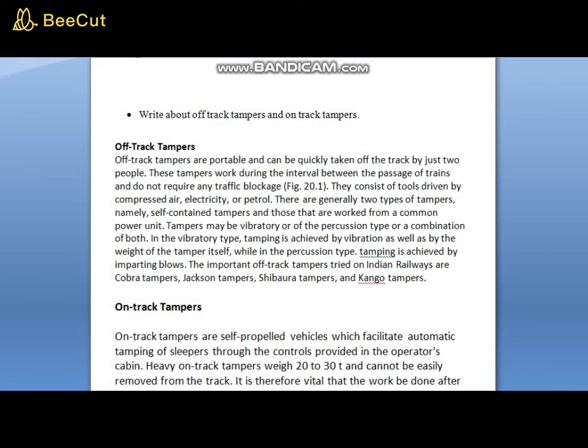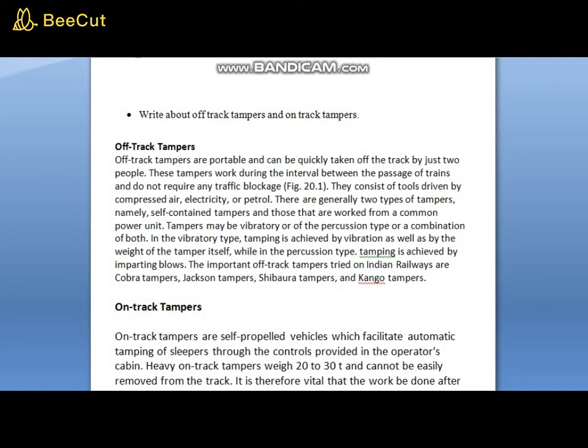Off-track tampers are portable and can be easily taken off the track by just two people. These tampers work during the interval between the passage of trains and do not require any traffic blockage. They consist of tools driven by compressed air, electricity or petrol. There are generally two types of tampers, namely self-contained tampers and those that are worked from a common power unit. Tampers may be vibratory or of the friction type or a combination of both.